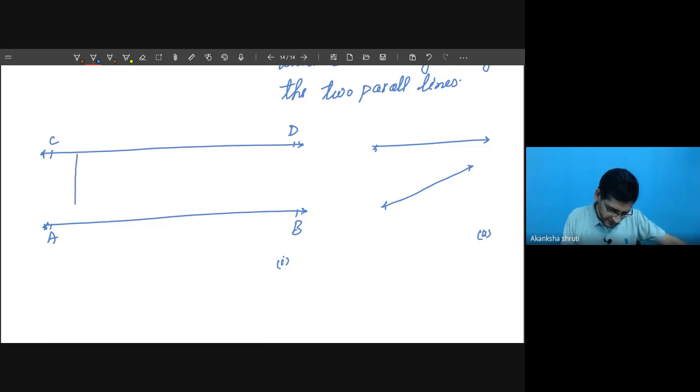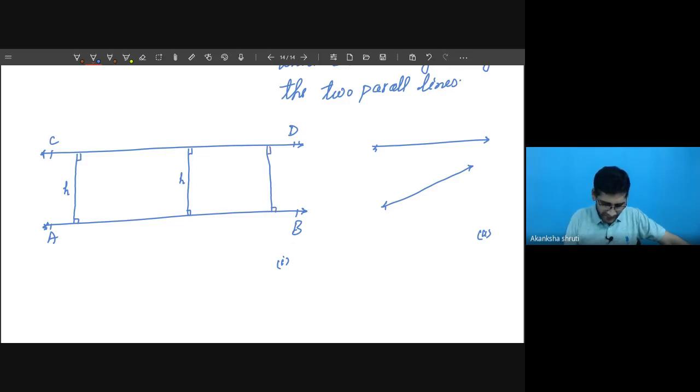If you are measuring this much distance, meaning drawing a perpendicular from one line over the other, that will give you the distance. So whatever this distance h is, the same distance is also here. For measuring the distance between the two lines, they are perpendicular to the given line.